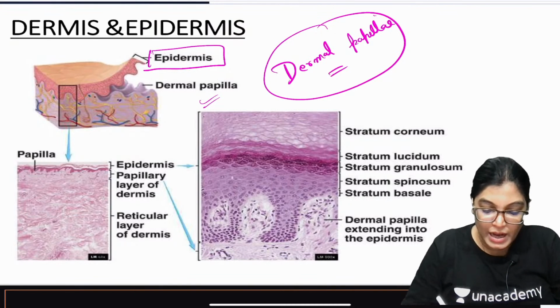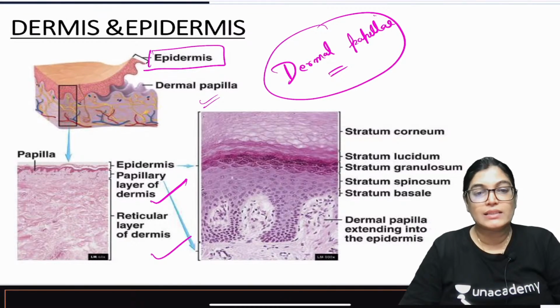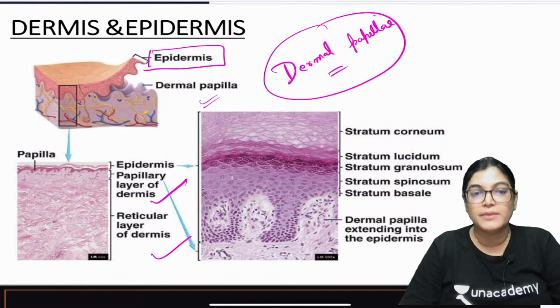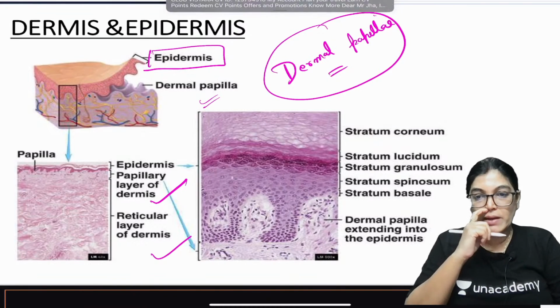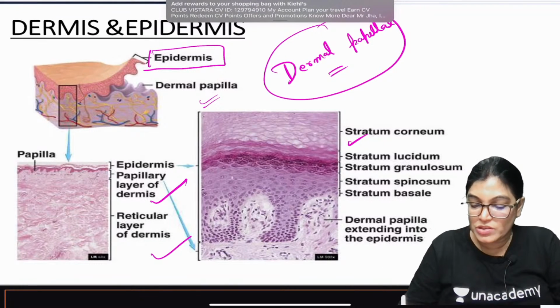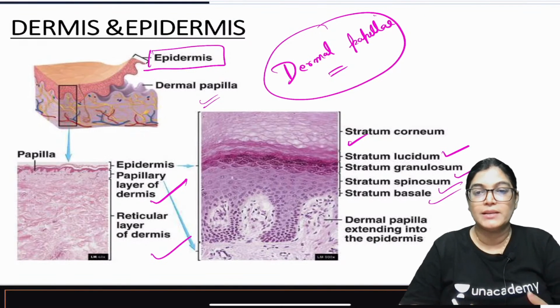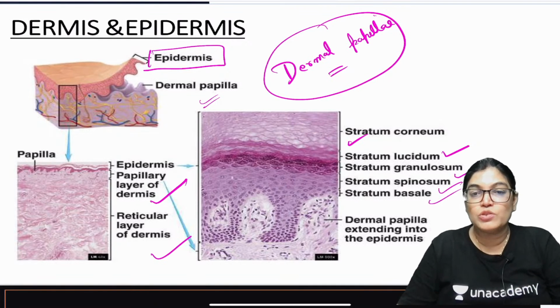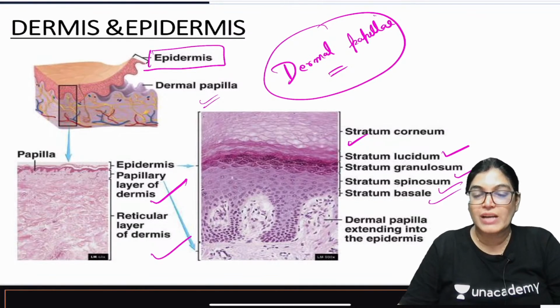As you can see here, there are two layers in the dermis, the papillary layer and the reticular layer. The whole of the epidermis is made of 5 layers: stratum corneum is the superficial, then stratum lucidum, then granulosum, spinosum and basale. How many layers does the epidermis have? Stratum corneum, stratum lucidum, stratum granulosum, stratum spinosum and stratum basale.